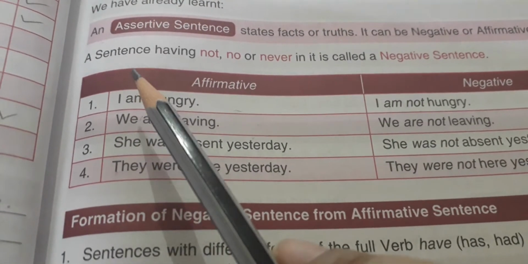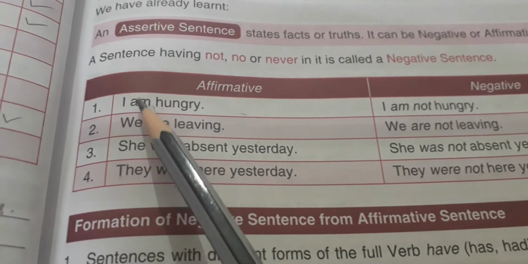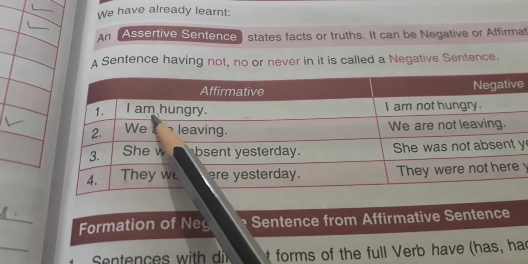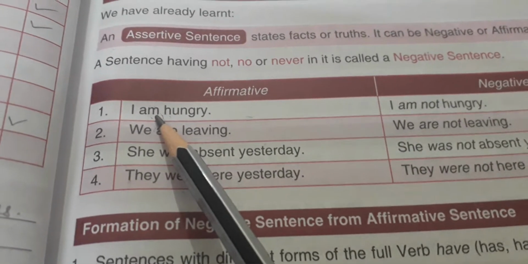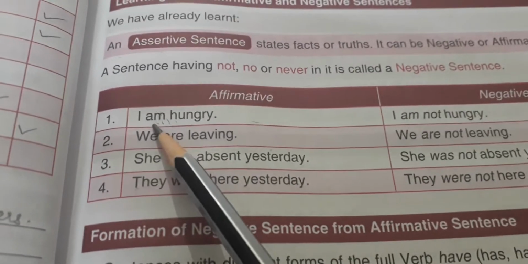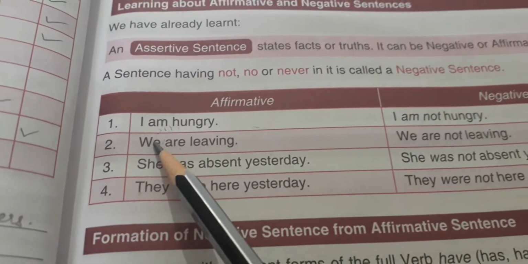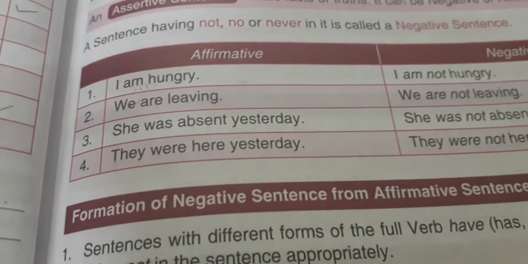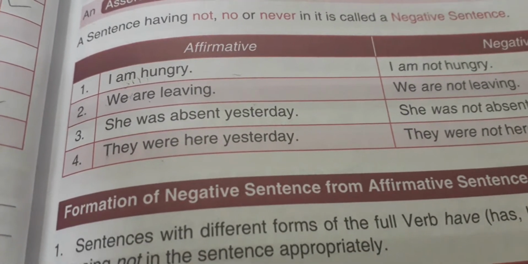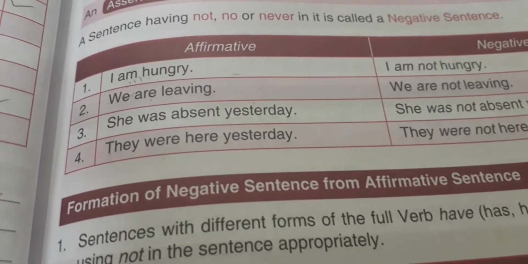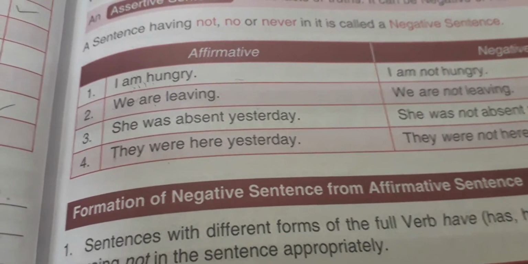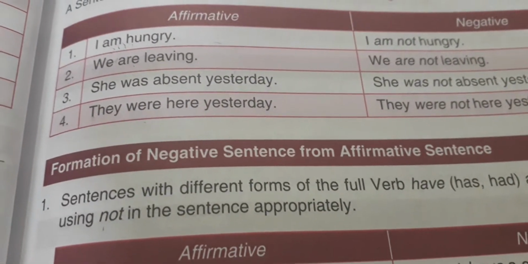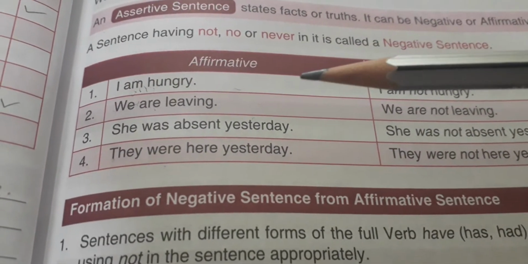Now for the interrogative sentence also, we are going to take the help of the helping verb if helping verbs are present in the sentence. That is why I am repeating this concept, because it will be continued in your next topic, the interrogative sentence, where we have to frame a sentence that asks a question. I hope this concept is clear to you.